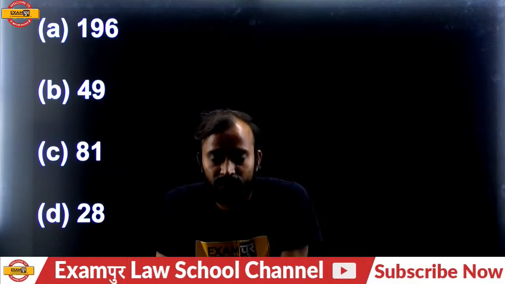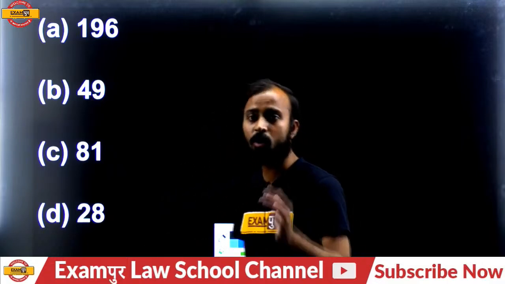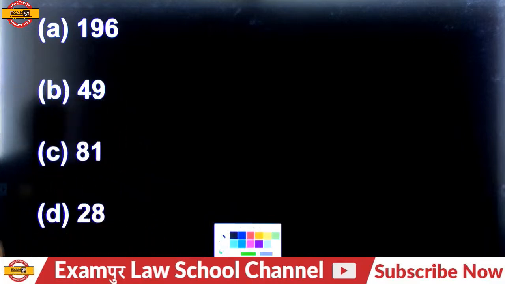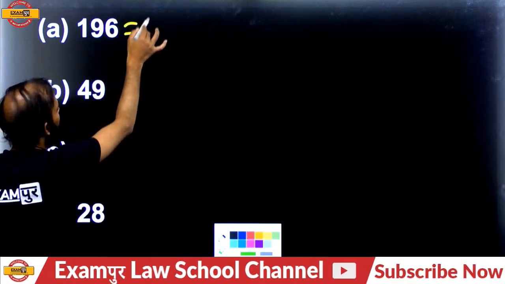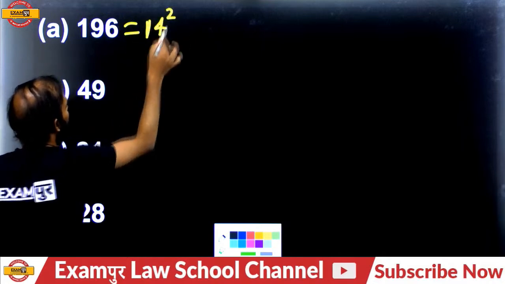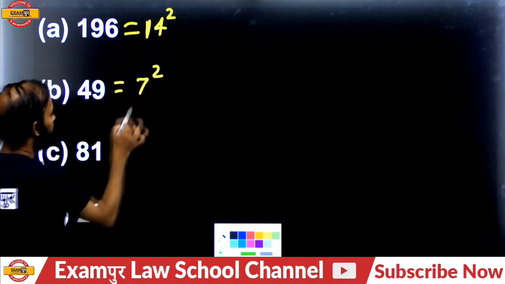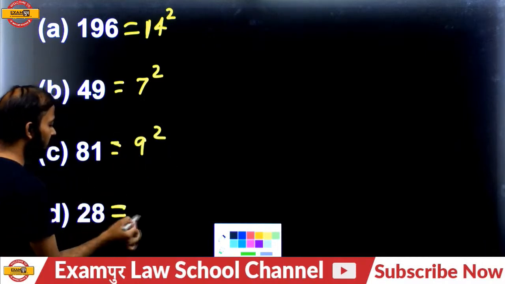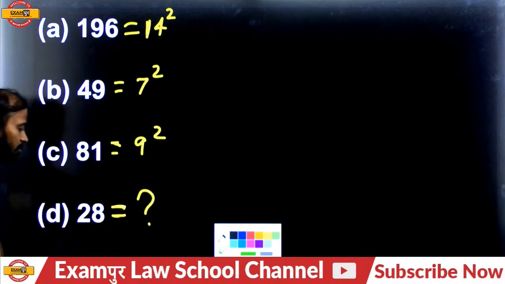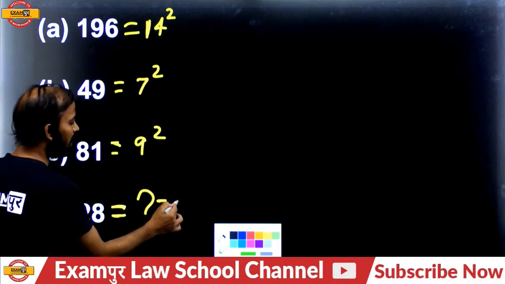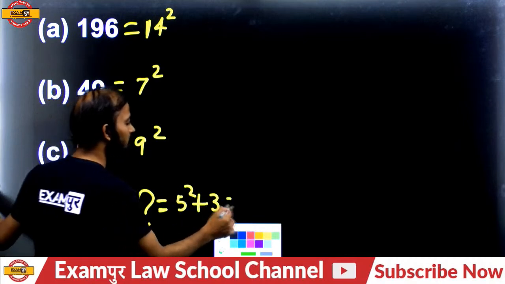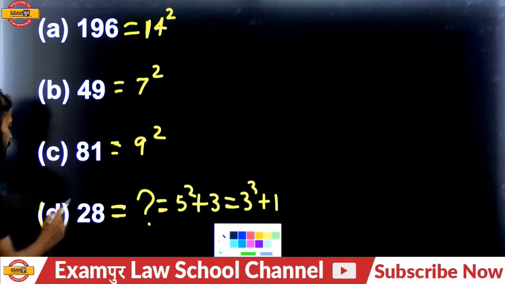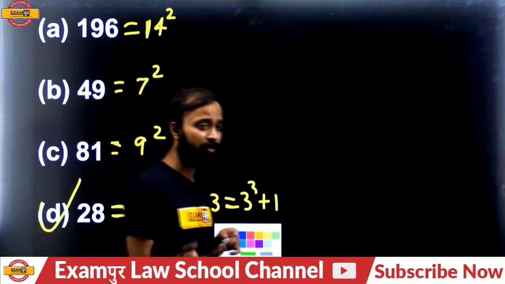Today's topic is classification, and we will discuss number classification. Okay, come 196, it's a perfect square, 14 squared. 49 is 7 squared, and 81 is 9 squared, and 28 is different from the other 3, because it's not a perfect square number. It's like 5 squared plus 3, or you can say 3 cubed plus 1. But not a perfect square number. So 28 will be the answer.